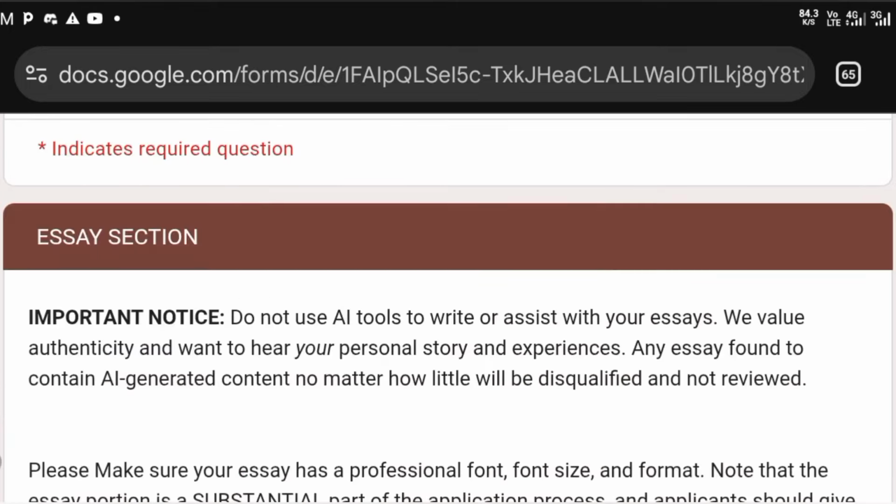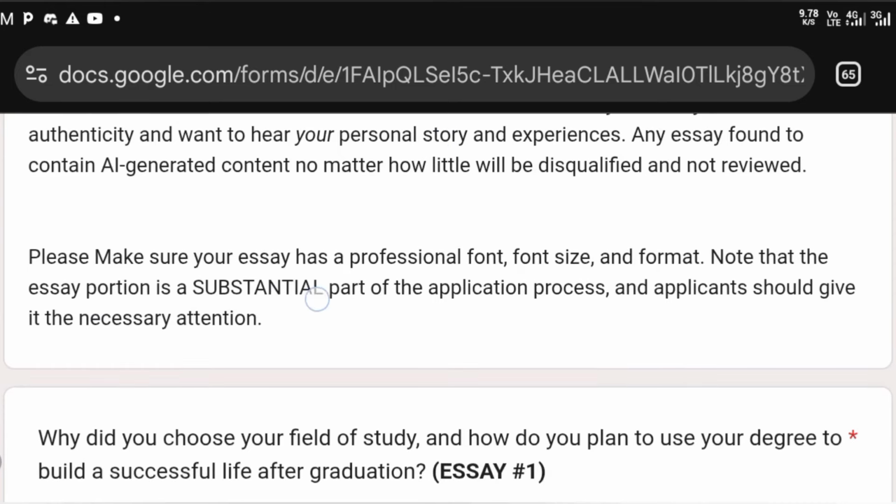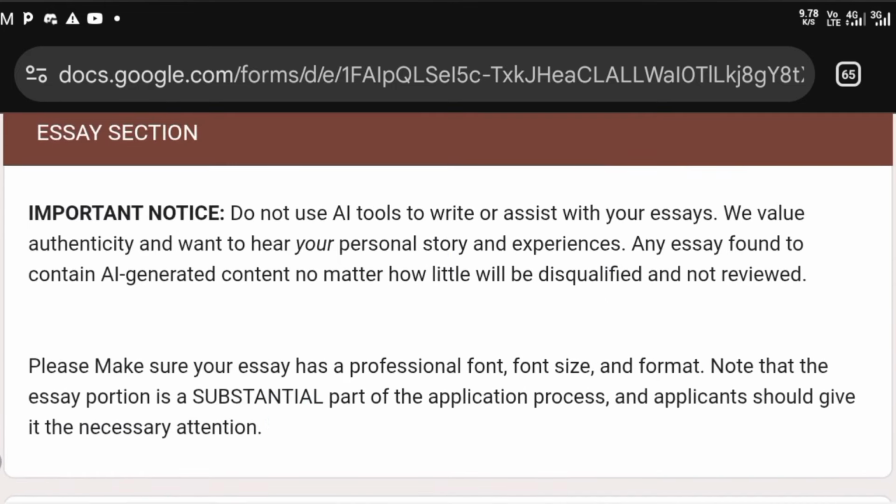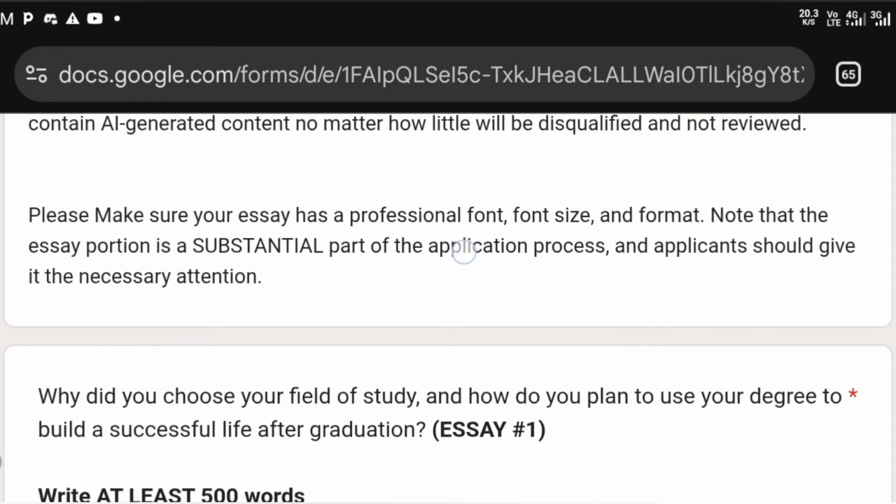Okay, so the next section talks about the essays, right? So you have to write a number of essays, and they are reiterating again that you do not have to use AI tools to write or even assist you with your essays, right? So you make sure that your essay has a professional font size and format. Now, when we say font, it's like the typeface in which your write-up or your essay comes in, right? The most professional font you could ever use is actually Times New Roman.